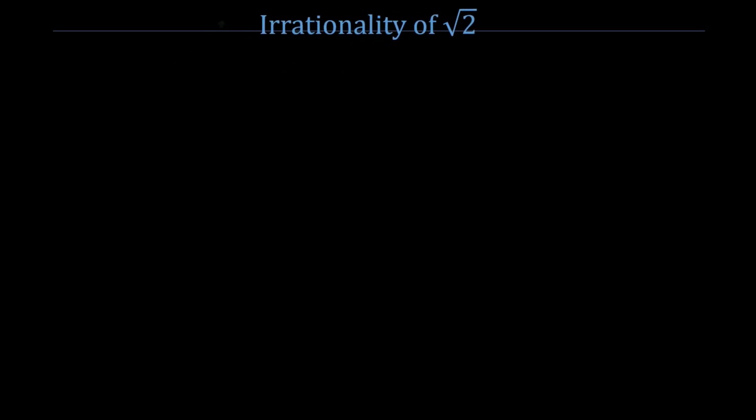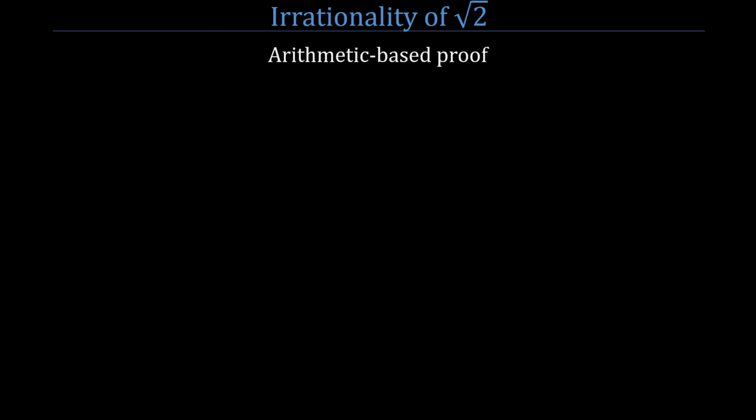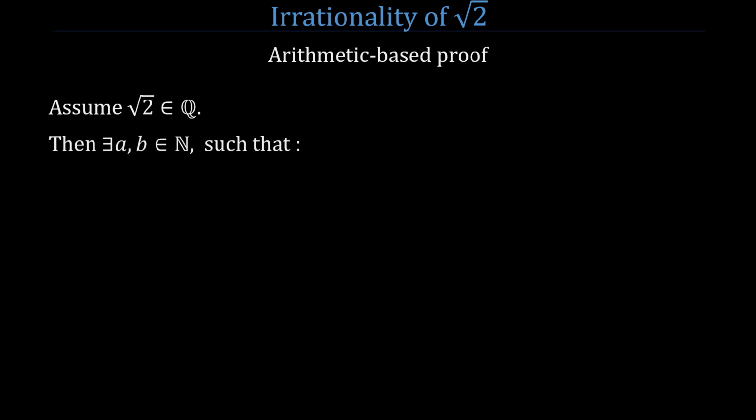I said I will show you two proofs of the irrationality of the square root of 2. The first one is based on arithmetic, and I won't dwell on it because it requires some background in arithmetic. I'll explain it quickly. It's a proof by contradiction, where you assume the opposite of what you would like to prove and try to get a contradiction. Let's assume that the square root of 2 is rational. Then there exist two integers a and b such that the greatest common divisor of a and b is equal to 1, and the ratio a to b is equal to the square root of 2.